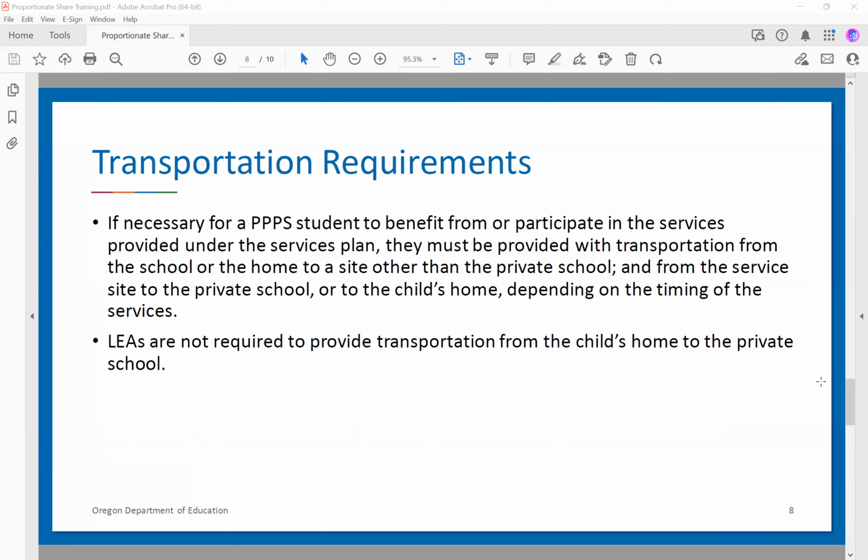And this does not mean that just the school has to provide transportation from the home to the school. It's not a requirement to get students there and home. The requirement is to get students to these services and then back to either home or school, depending on where they need to go. So this transportation requirement is revolving around the services specifically.